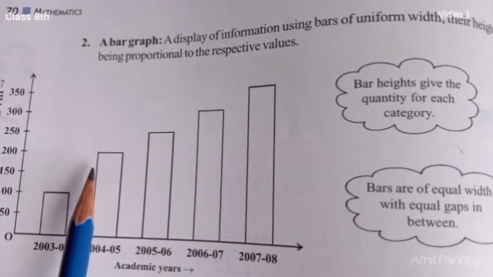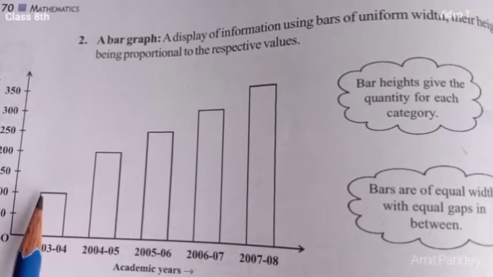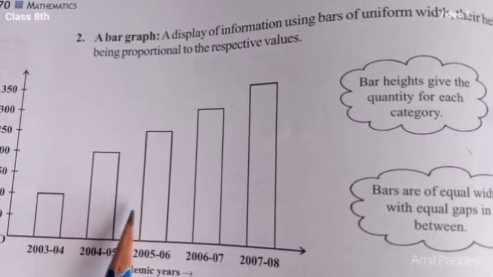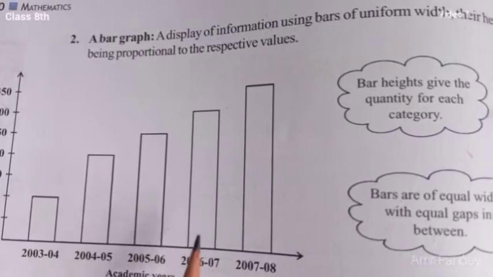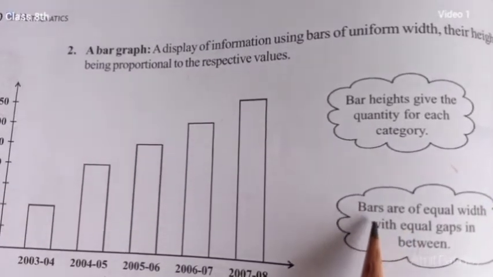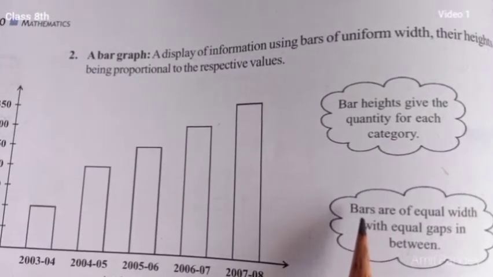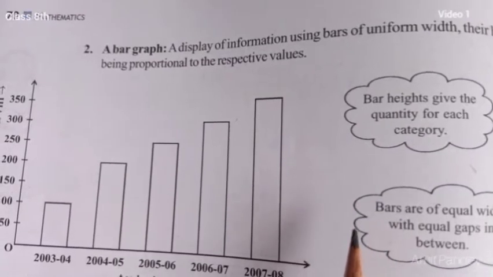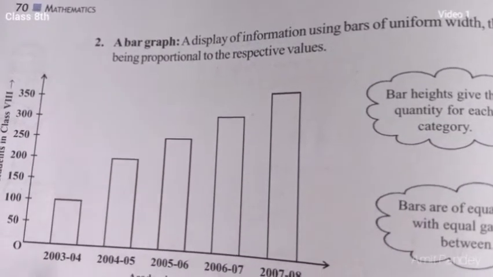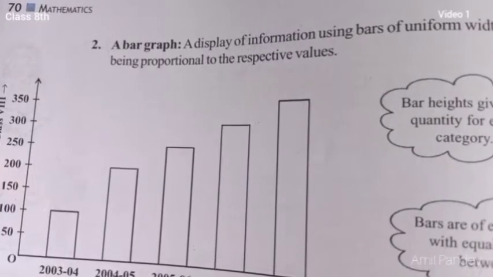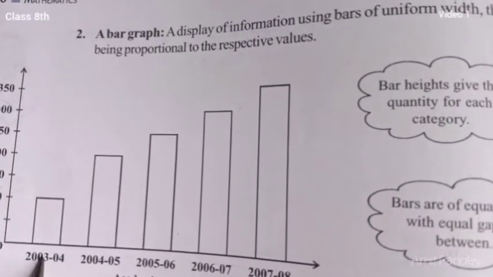Now students, it is an example of a bar graph. You can see here a bar is like a chocolate bar. In a similar way, a bar is of rectangular form. It is a display of information using bars of uniform width, their heights being proportional to the respective values. You can see here the number of students in class 8, and here are the years.